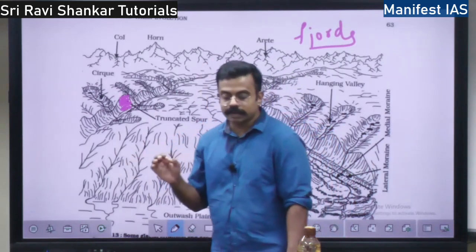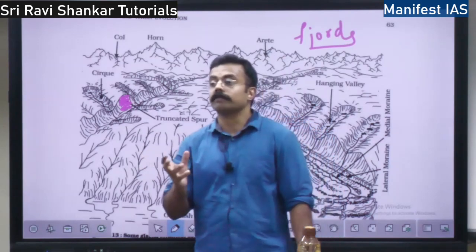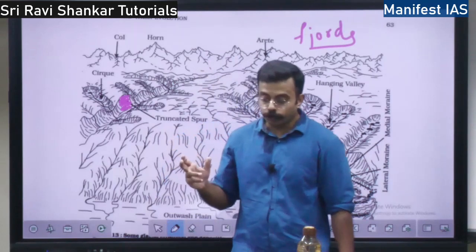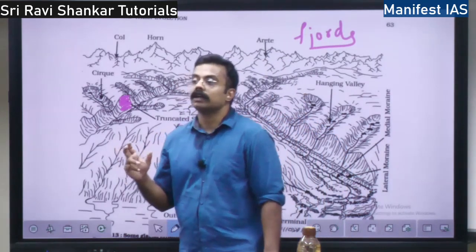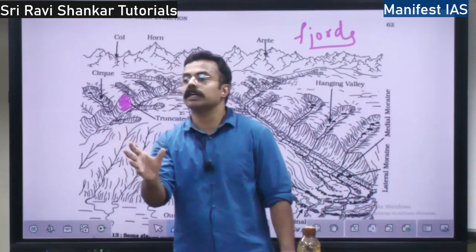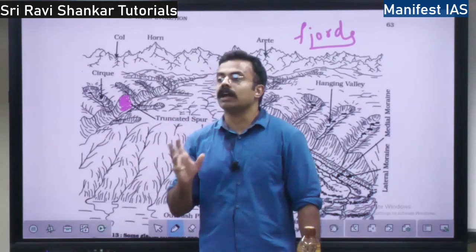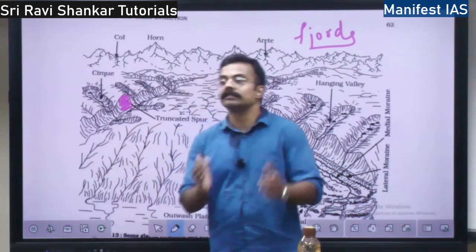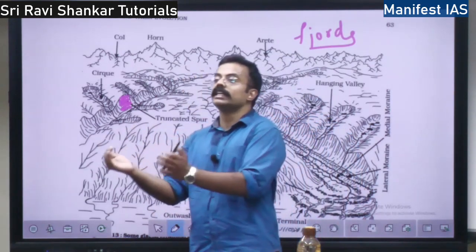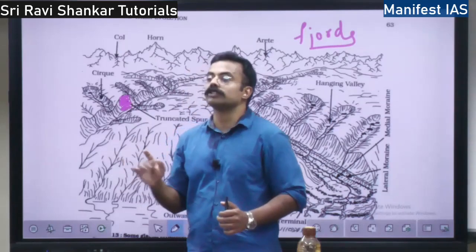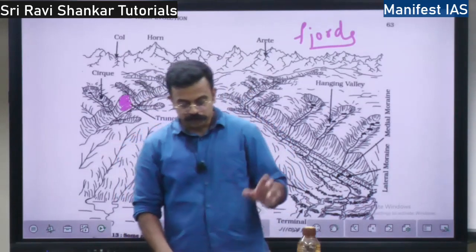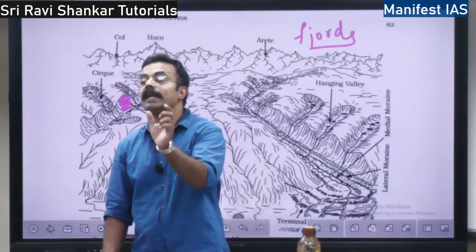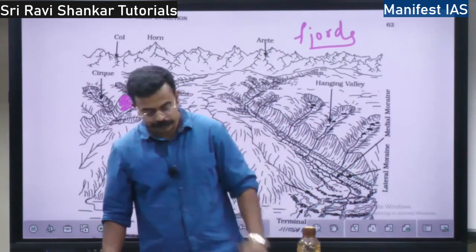The water forming out of the ice is called glaciofluvial water, and the deposits because of the ice water melting are called glaciofluvial deposits. Ice water melts and whatever it carries with it is called glaciofluvial deposits. Glaciofluvial means melted ice water. That is a term.